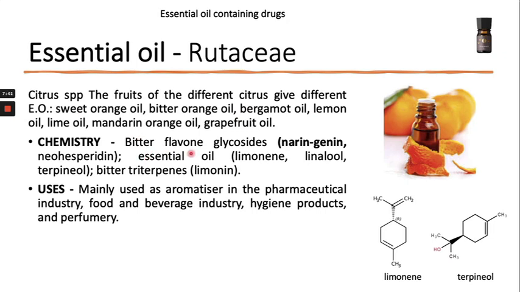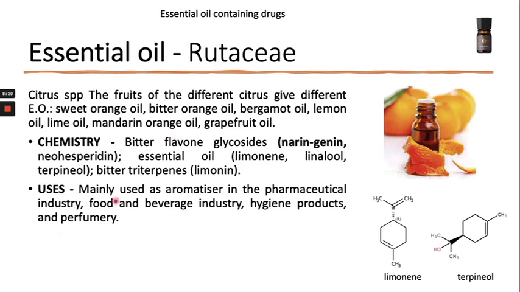For example, the bitter flavone glycosides naringin and neohesperidin are compounds found in these essential oils of the Rutaceae family, right? And the essential oil also contains limonene, linalool, and terpineol, and the bitter triterpene is limonin. So these are the compounds found in the essential oils from Rutaceae family plants.